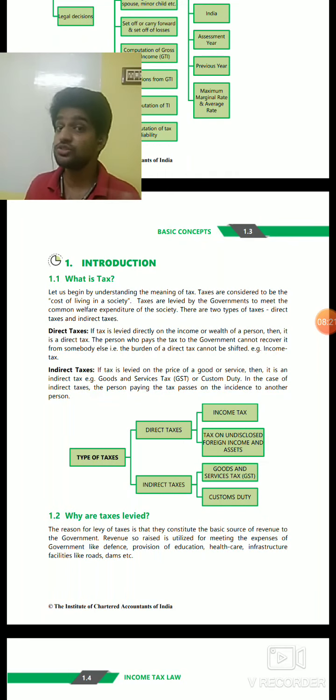GST is not the sole indirect tax. We have excise. Even now there is excise, but that is limited to alcohol and so on. The state has the right to tax petroleum products and so on. And even now there is another tax called customs. Customs is a tax on import and export. For exports, normally the government will not tax except for certain rare goods. Imports will be taxed because of government policy: we need to discourage imports, but we need to encourage exports.